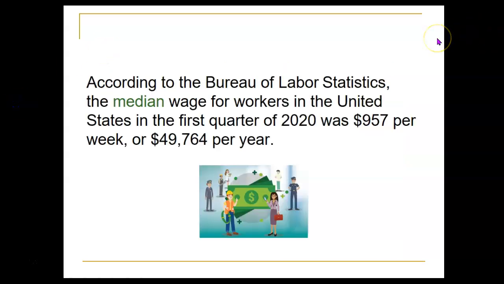And according to the Bureau of Labor Statistics, the median wage for workers in the United States for the first quarter of 2020 was $957 per week, or $49,764 per year. Now, they didn't say that was the average, they said that was the median. So another thing we'll be talking about in this section is what the median is and the difference between an average or a mean and a median.